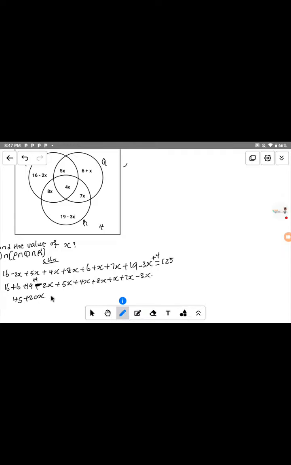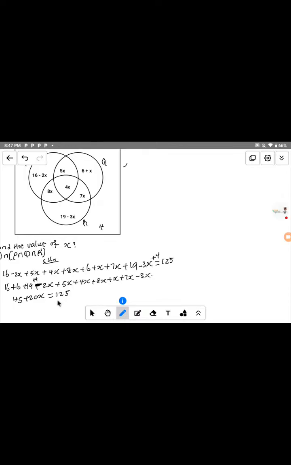So that means we have 20s to be equal to the universal set, that is 125. I hope you guys are getting it.